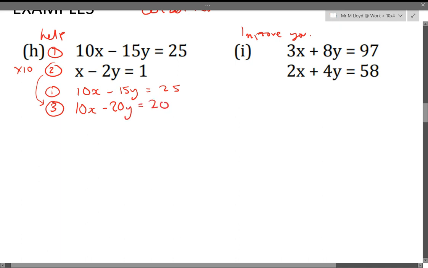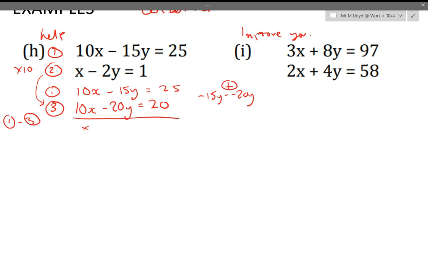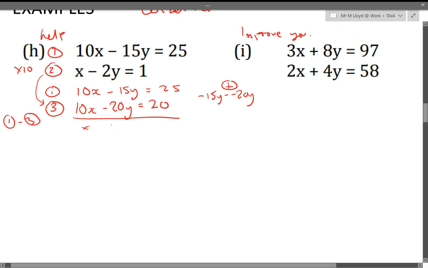Okay, our signs are the same, so we're going to subtract, and that will be a common theme. We're going to do equation 1 minus equation 3. 10x take away 10x gives us nothing. 15y minus 20y: that minus will turn into a plus, so we're adding the 20. Kind of like you owe somebody £15, you find a £20 note on the floor, you can then give that friend the note, and they'll give you £5 change. So you'll therefore have 5y, so you're up £5. And then 25 take away 20 gives us 5.